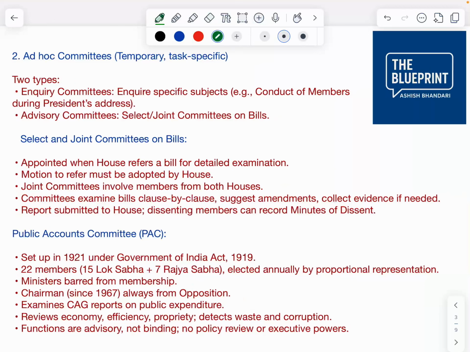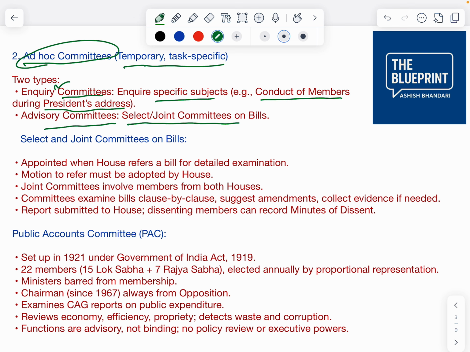Now, what are ad hoc committees? As I've already told you, these are temporary and task specific, right? There are two types: inquiry committees and advisory committees. Inquiry committees inquire into specific subjects, for example the conduct of members during the President's address, or if there is any ethical issue. Advisory committees are select or joint committees on bills, like I've already told you about the Waqf bill. Recently, one joint committee was formed.